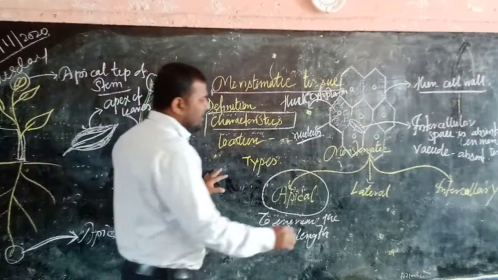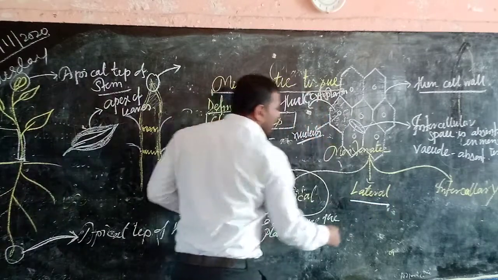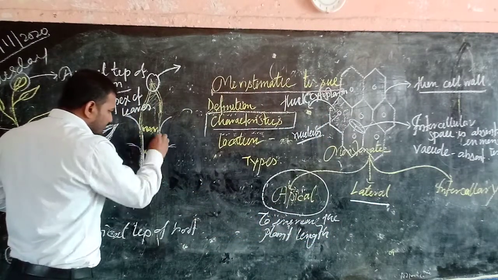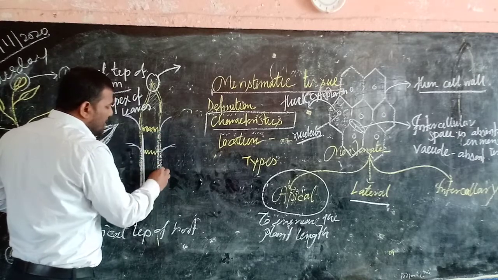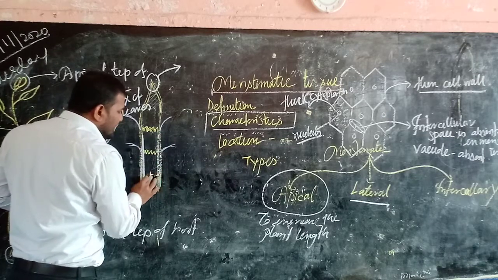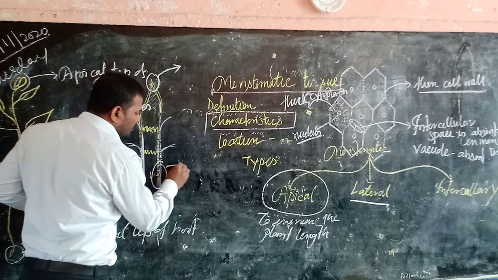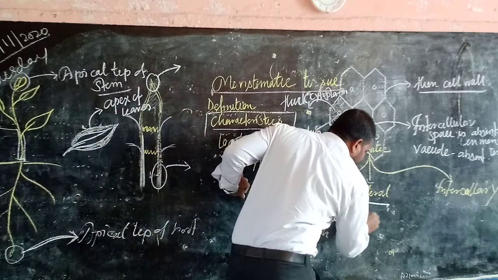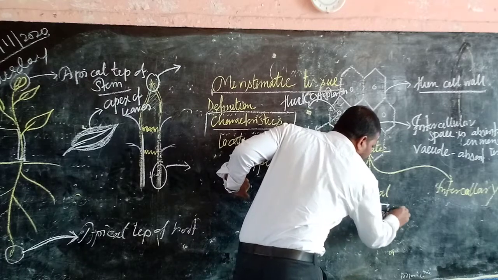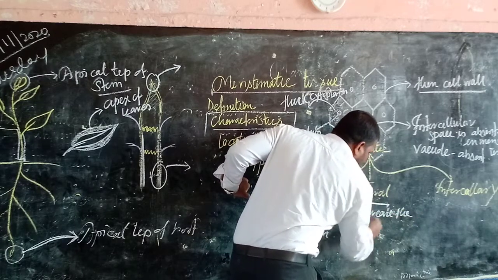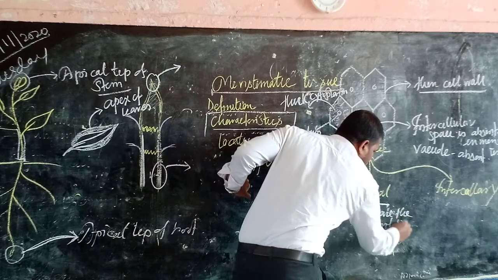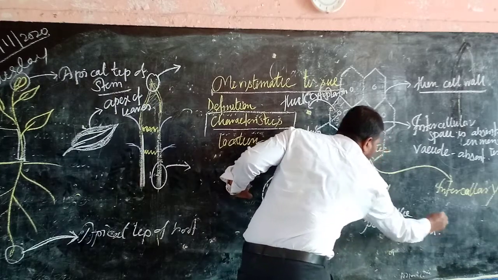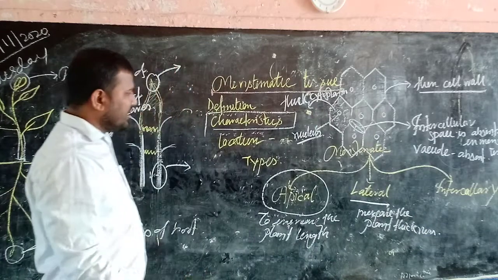Now the lateral meristematic tissue. In the lateral portion of a plant, which contains specialized meristematic tissue which increases the plant thickness, that is known as lateral meristematic tissue.